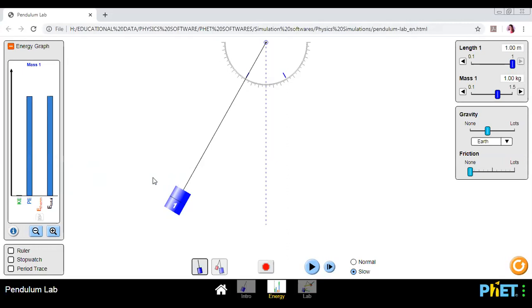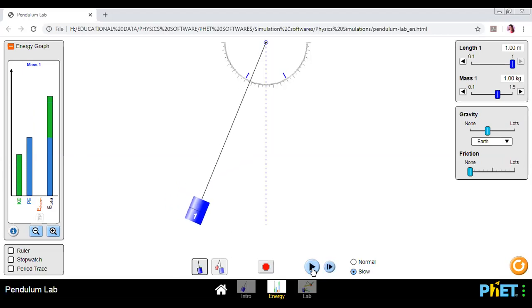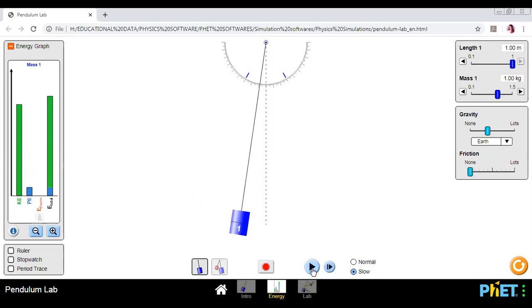Why zero kinetic? Because you will observe it carefully, the pendulum comes momentarily at rest. So that's why you will find that the kinetic energy is zero, and the potential energy is maximum. But then what happens? See, as it is coming, you will find its kinetic energy is increasing and the potential energy is decreasing.